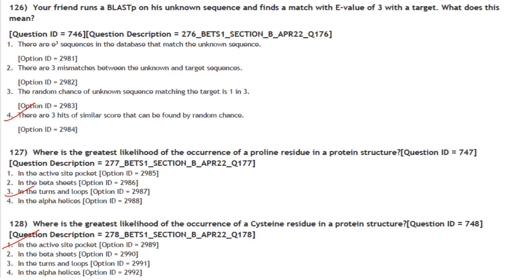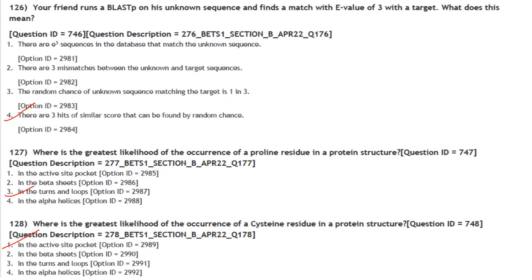Your friend runs a BLASTP on his unknown sequence and finds a match with an e-value of 3 with the target. What does this mean? So e-value is the number of hits one can expect to see just by random chance. So there are 3 hits of similar score that can be found by random chance. So answer is option 4.